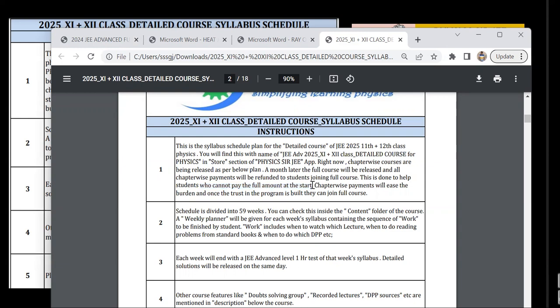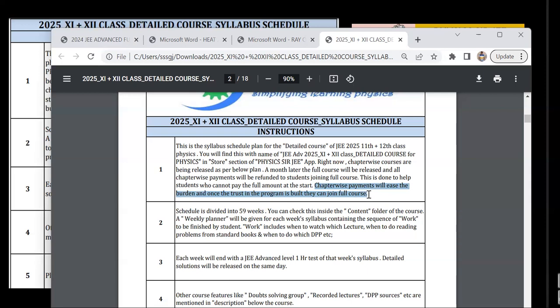Even if they like me, for a father to pay 30,000 plus to a teacher online, especially whose face cannot be seen, is slightly concerning. So maybe 1 month into the course, when the student has purchased 4 chapters and they've already paid a slightly good amount, and the student is progressing, maybe the parents will be able to understand. This is only for few students.